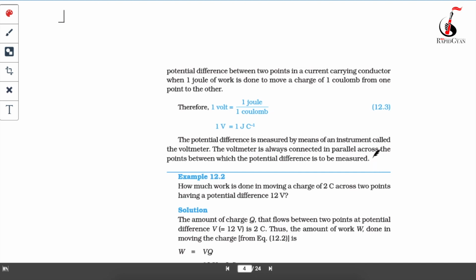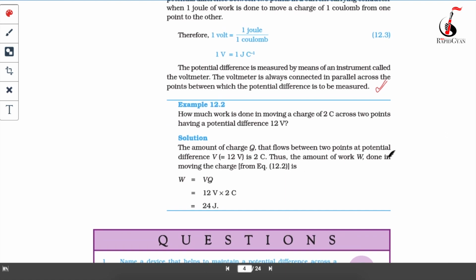Let's go and solve a few questions on this. Example 1 says: how much work is done in moving a charge of 2 coulomb across 2 points having a potential difference of 12 volts? Remember guys, while solving questions, I told you in the last video to first read the question very carefully. Once you are done, write all the observations, meaning the things given in the question.